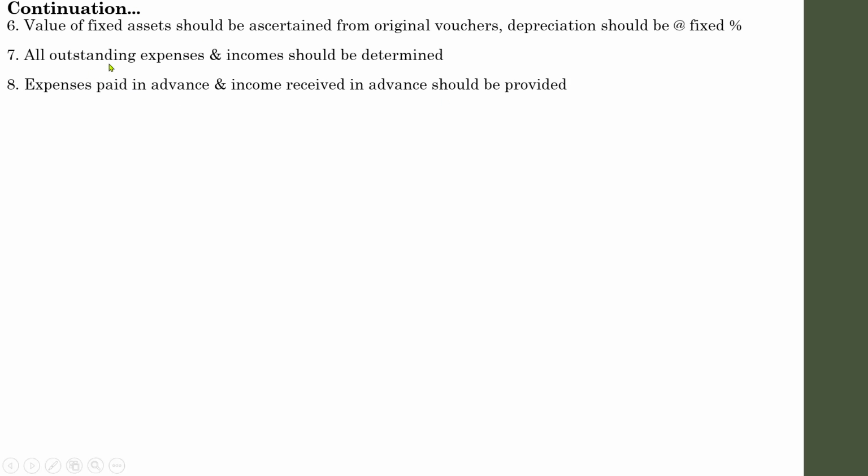If there is an outstanding in the business, surely there will be a prepaid or advance payment in a business. These all are interrelated. So the details of these types of expenses and incomes have to be collected either through vouchers, through contracts or anything. It may be recorded anywhere, so identify that.